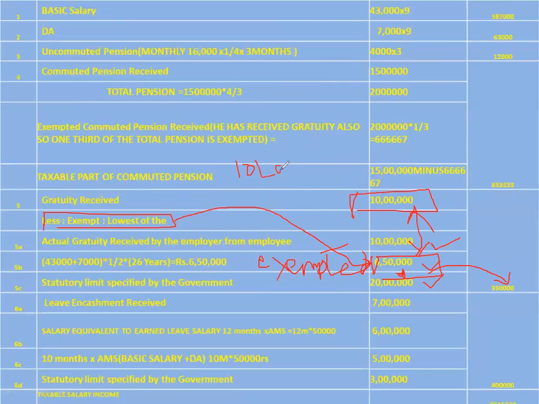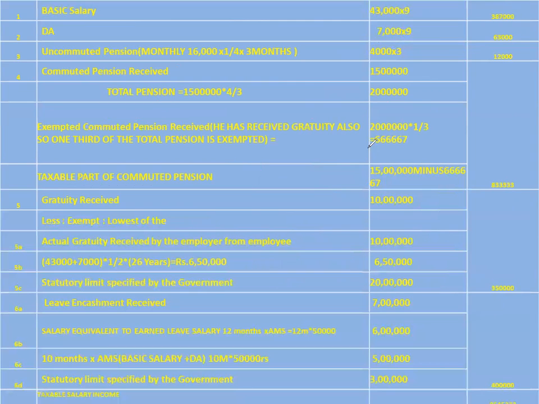This employee has received at the time of retirement a gratuity of 10 lakh rupees, out of which we have calculated and found that the least is 6.5 lakh rupees, which is exempted from tax. So the difference is 3.5 lakh rupees. This is fully taxable and kept under the taxable column of the salary. So these are the calculations of gratuity, how much is taxable and how much is exempted, and the taxable amount is taken in this column. Hope you have understood it.